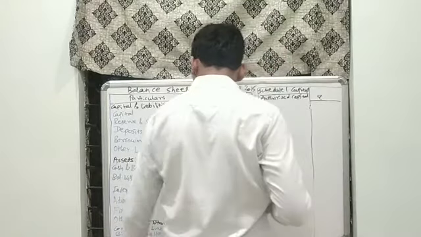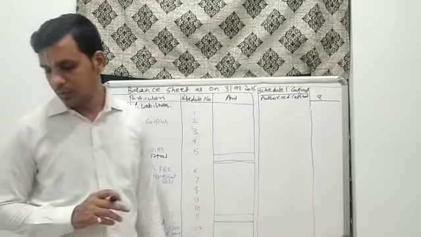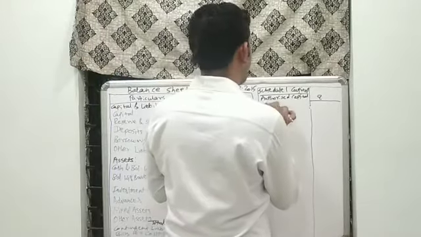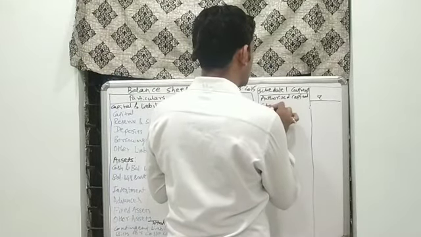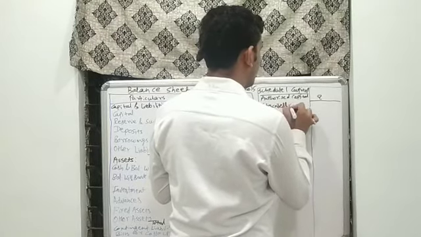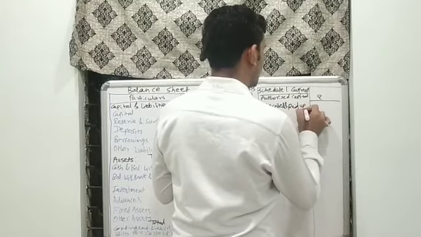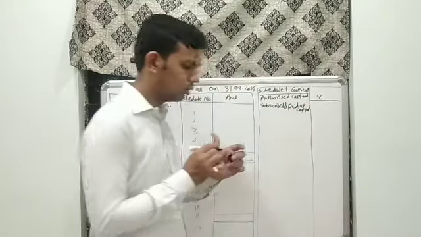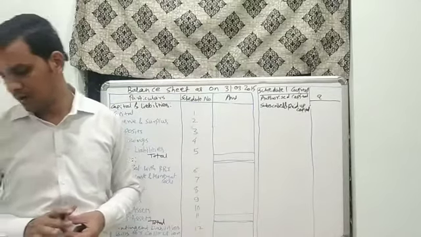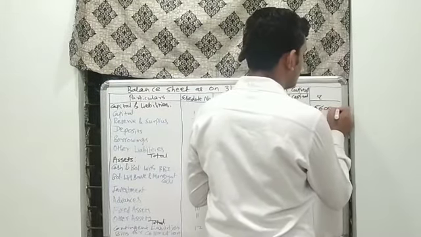Now second thing, in our trial balance we have been provided with subscribed and paid up capital. It has been provided with rupees 5,60,000. Note it down.